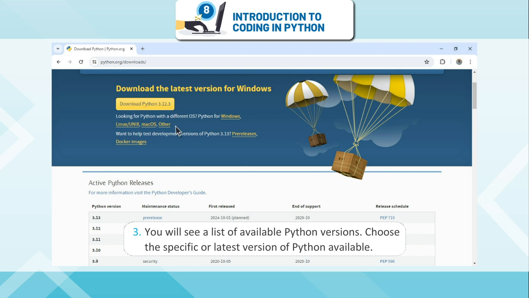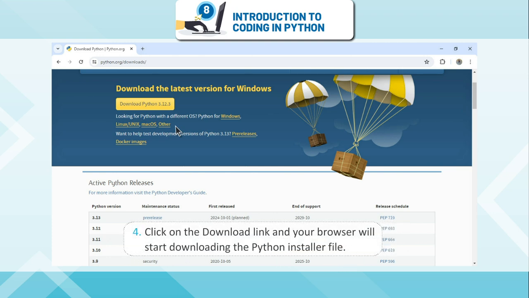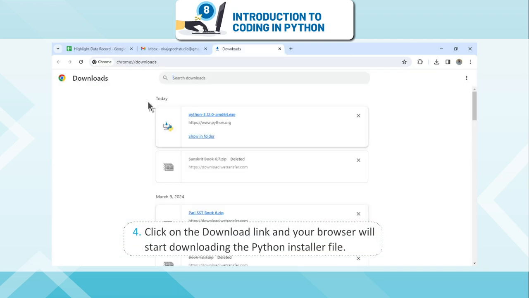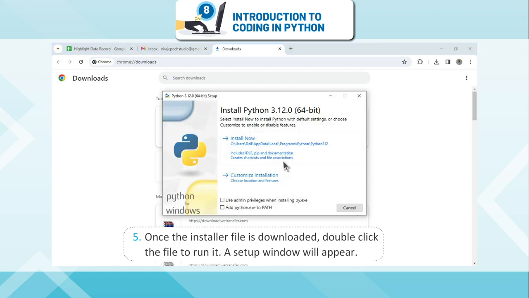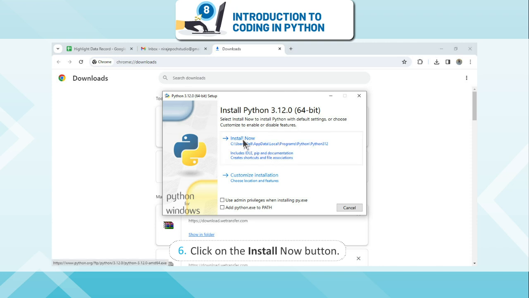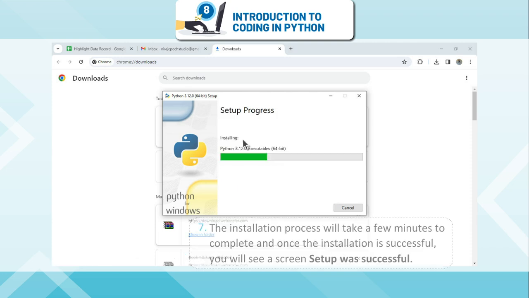You will see a list of available Python versions. Choose the specific or latest version of Python available. Click on the download link and your browser will start downloading the Python installer file. Once the installer file is downloaded, double-click the file to run it. A setup window will appear. Click on the Install Now button.